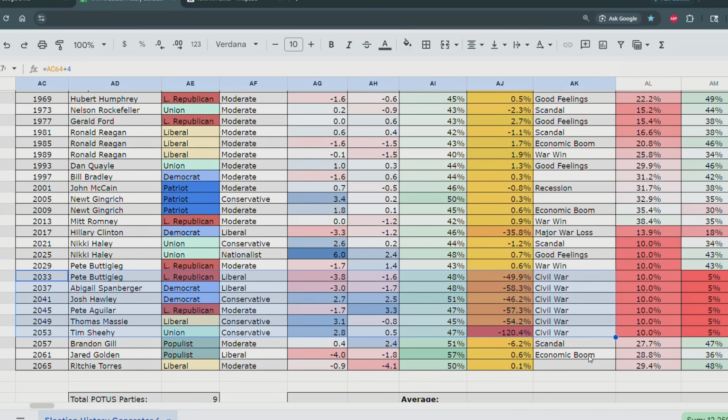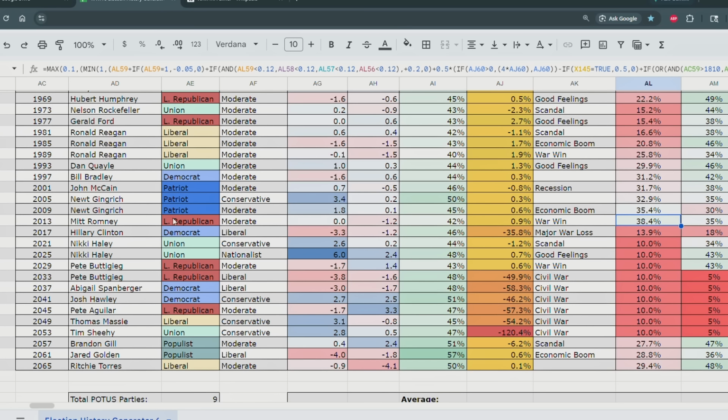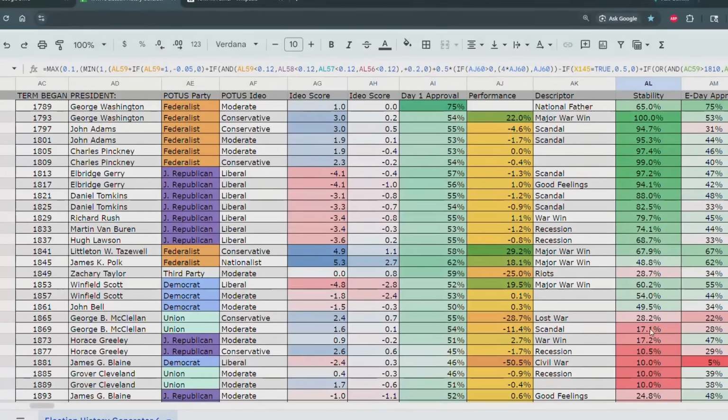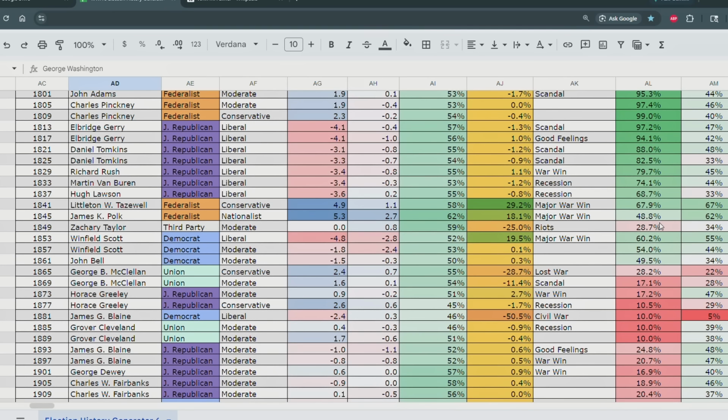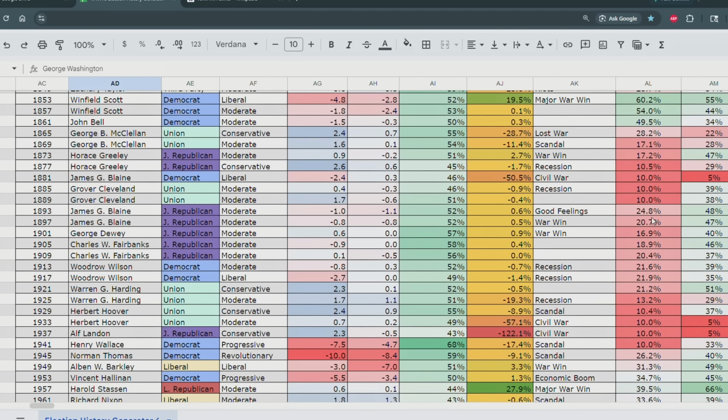That's not good for America. Okay, so for the 2030s, 2040s, and into the 2050s, there's just civil war after civil war after civil war. And you know what that is? Let's see, when did the country become unstable? Well, it was never really stable, never really recovered. So look at that. It's 100% stability under George Washington. Thank you, President George Washington. Then it becomes unstable over time over the issue of slavery. Then it just never recovers. So America is just always unstable.